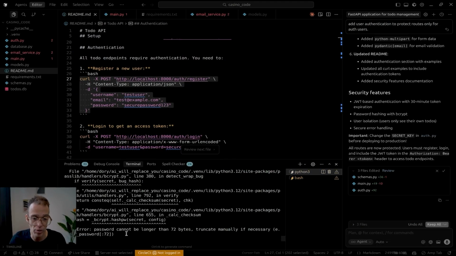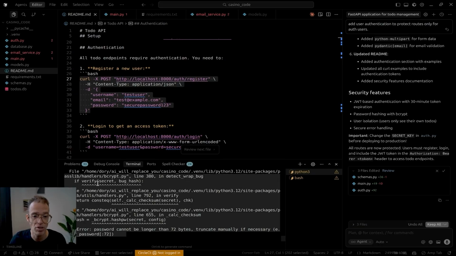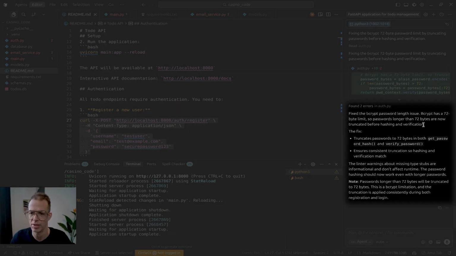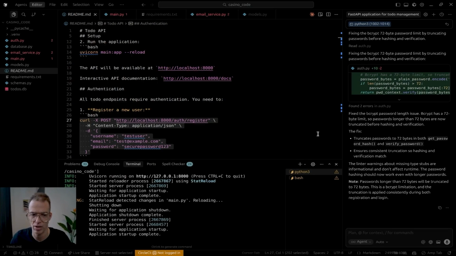I've run this before as well. I've run into this issue. Sometimes it solves the issue okay. Sometimes it goes down another rabbit hole where it's sure that we need to truncate the password. Let's see what happens this time. So it's saying that the problem is the password is longer. It's taking the error and value and it's going to try to fix it.